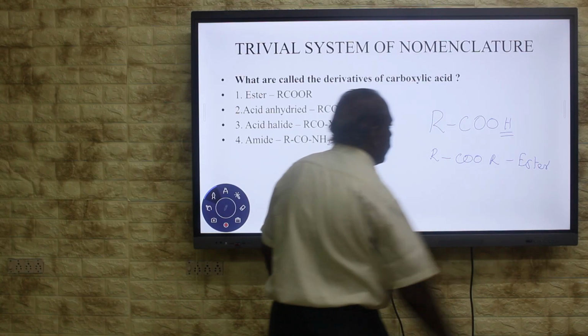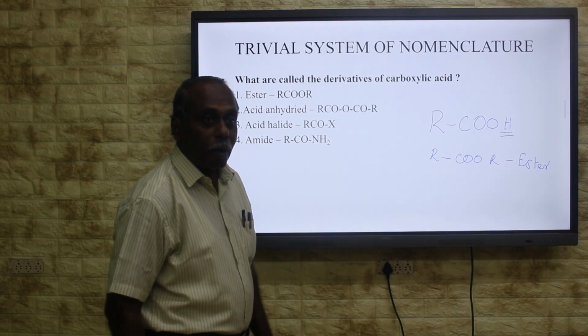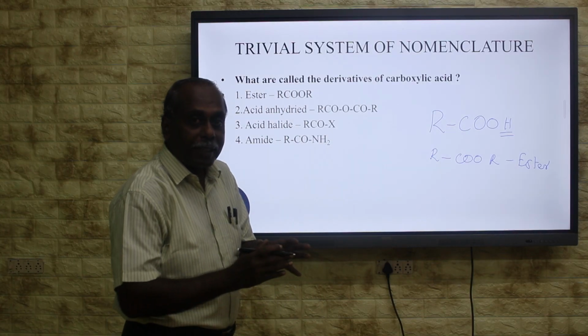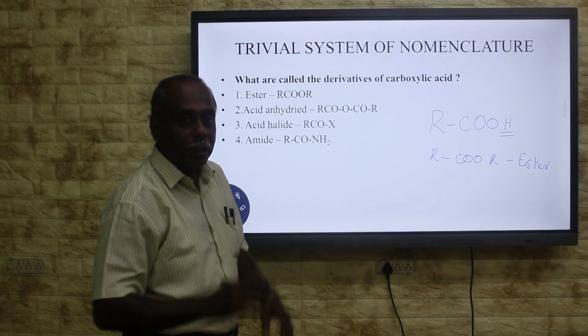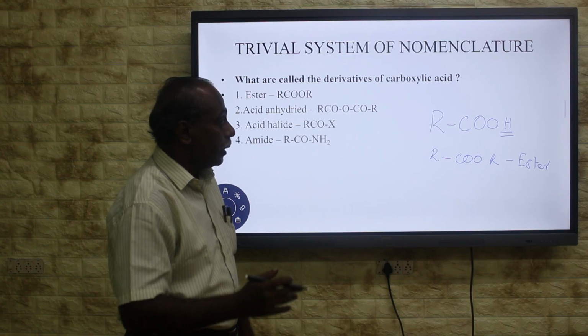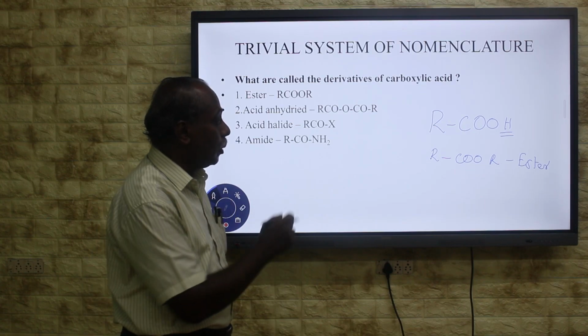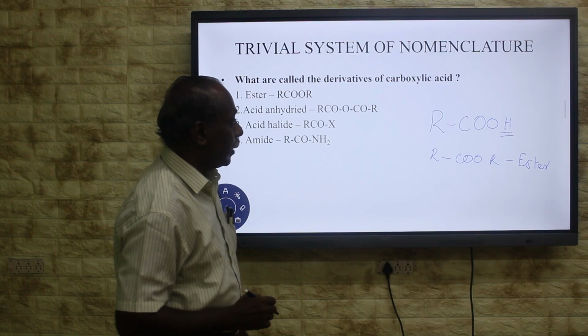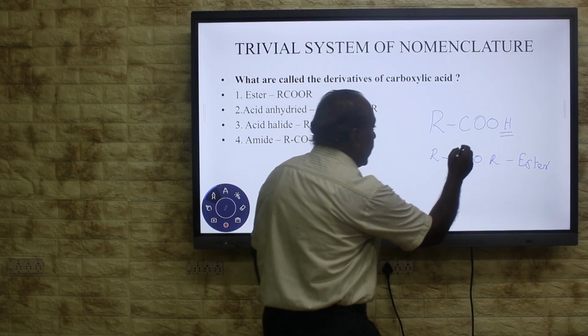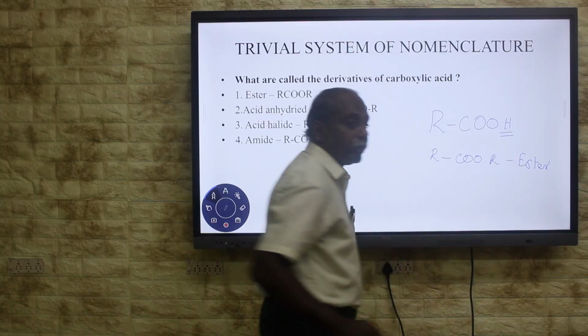Carboxylic acid has a greater tendency to lose H plus ion. When it is replaced by an alkyl group, you are going to get ester. In the next case, you are going to remove the OH.